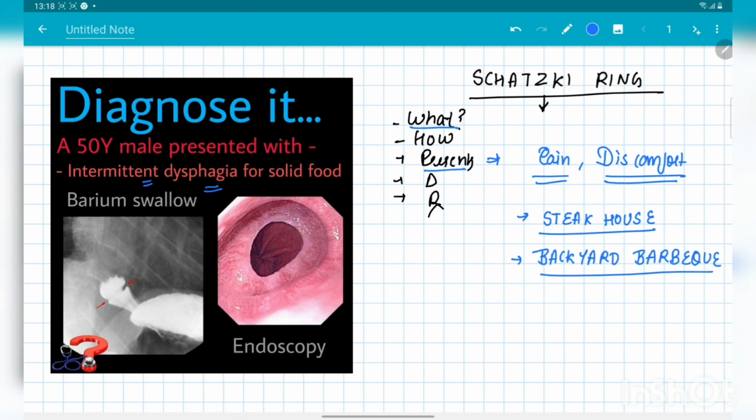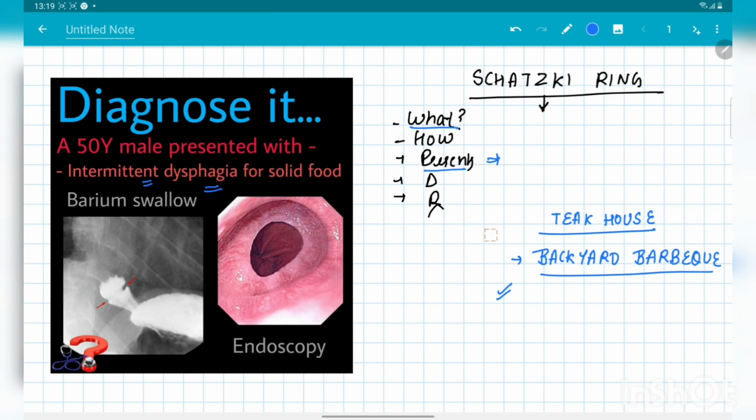So let's try to understand this. What happens in steakhouse and backyard barbecue syndrome is that the patient usually takes a large bolus of food, and the food is less chewed. When taken in large amounts, this food gets stuck in the lower esophagus, and this leads to a sensation of dysphagia and some discomfort and pain in the esophagus. And when severe, this may sometimes even lead to perforation of the esophagus.